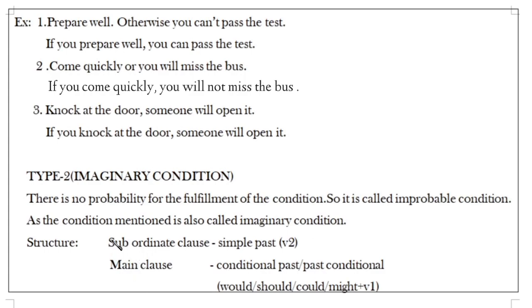So, the structure in this type 2: the subordinate clause, you must follow simple past. What is the simple past structure? Subject, verb 2 plus object. That is the simple past structure. And the main clause uses the past conditional. What is the past conditional? Would, should, could, might, you must use, and also use V1. It is also called the past conditional clause. You have to use this main clause whenever you construct a type 2 condition.